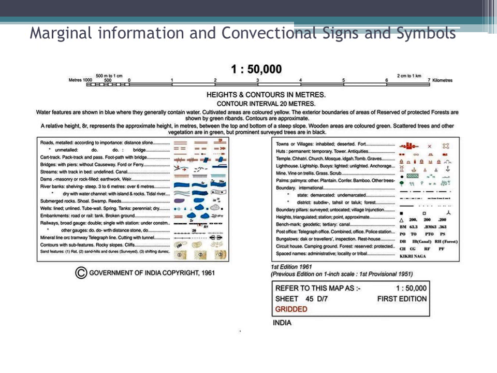I will give you a simple exercise later on to draw any 10 conventional signs and symbols. I'll give you a list also. For example, draw conventional signs and symbols for temple, draw for town and villages, draw for fort. So you have to draw this symbol where space is given. So you don't have to worry just now at all.